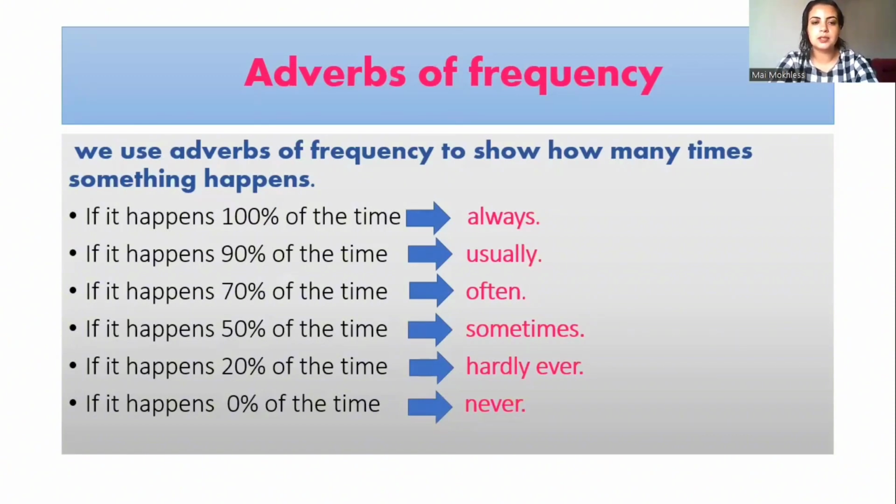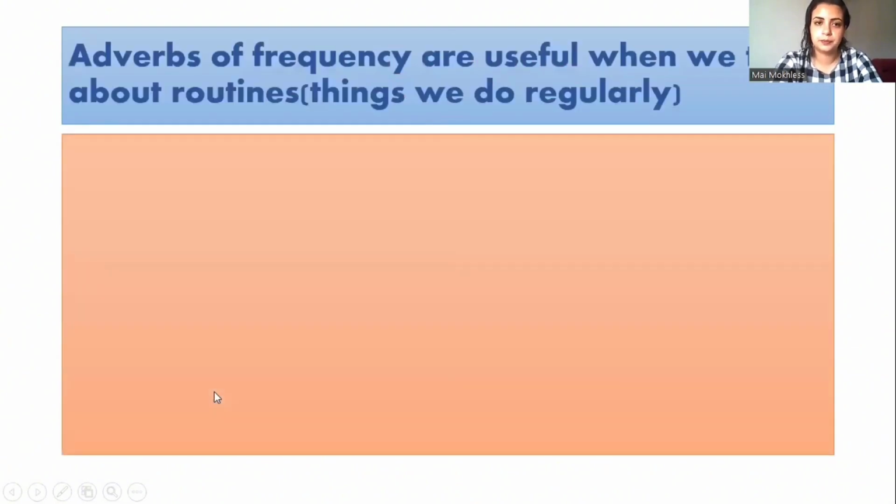And if it happens 50% of the time, we say sometimes. If it happens 20% of the time, I say hardly ever. And if it happens 0% of the time, if it doesn't happen, we say never. So the adverbs of frequency show us how many times we repeat the action or the action happens.